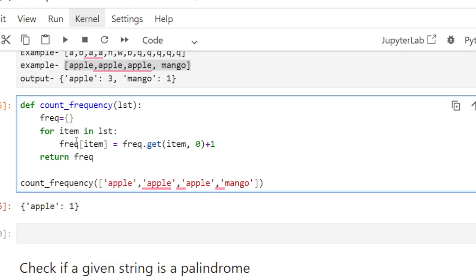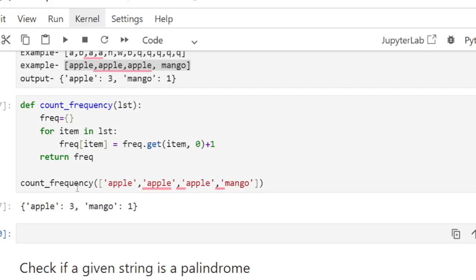What is happening is that it is adding one and then it is returning it. I need the return after the completion of this for loop. So now it's fine.